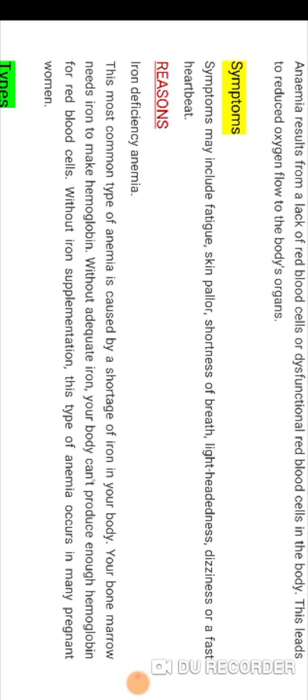So this most common type of anemia is caused by a shortage of iron in your body. So basically, this is the iron problem in our body, a lack of iron. Your bone marrow needs iron to make hemoglobin. Without adequate iron, your body can't produce enough hemoglobin for red blood cells.